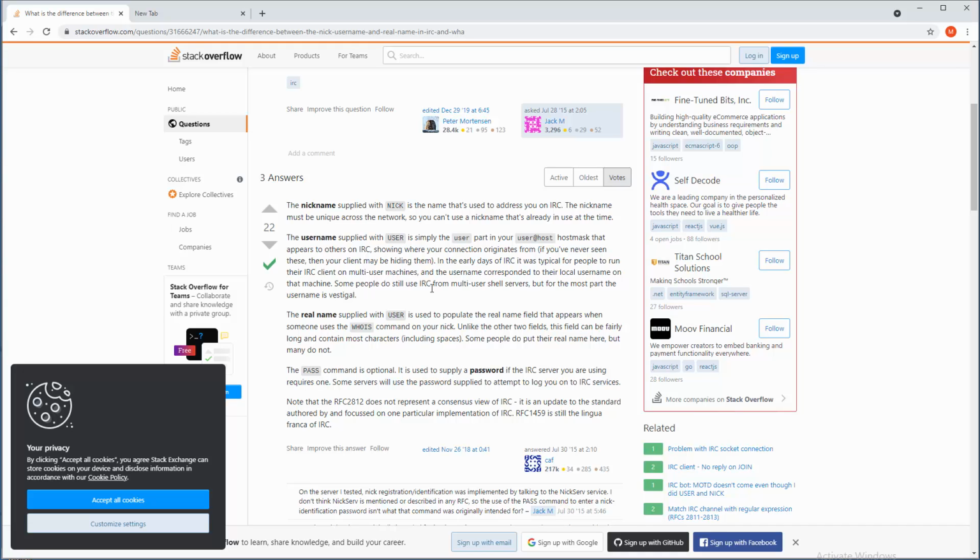So the person is explaining that the nickname supplied with the nick is the name that's used to address you on IRC. So that's like your real nick there. And username, we actually need to send 3 of them. In the early days of IRC, it was typical for people to run their IRC client on multi-user machines, and the username corresponded to the local username on that machine. So we're going to send 3 of these, because that's what the standard demands. And also we have a fourth thing, which is the real name that will be visible if someone runs a whois command on us. It's a little bit long, but we need to send that. Okay, that's what we need to do.